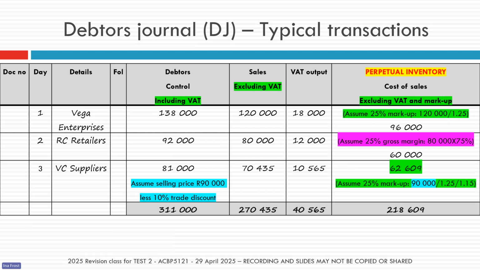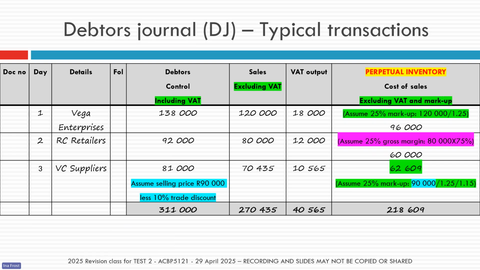If you find yourself a little bit rusty on these calculations, please either go back to the notes your lecturer would have shared with you, or go and re-watch our recording. I think it was part 3 of 3 of the recordings from our previous time together. And just make sure you can do these calculations because they are equally important in our journals. Then the next one, we used a 25% gross margin.